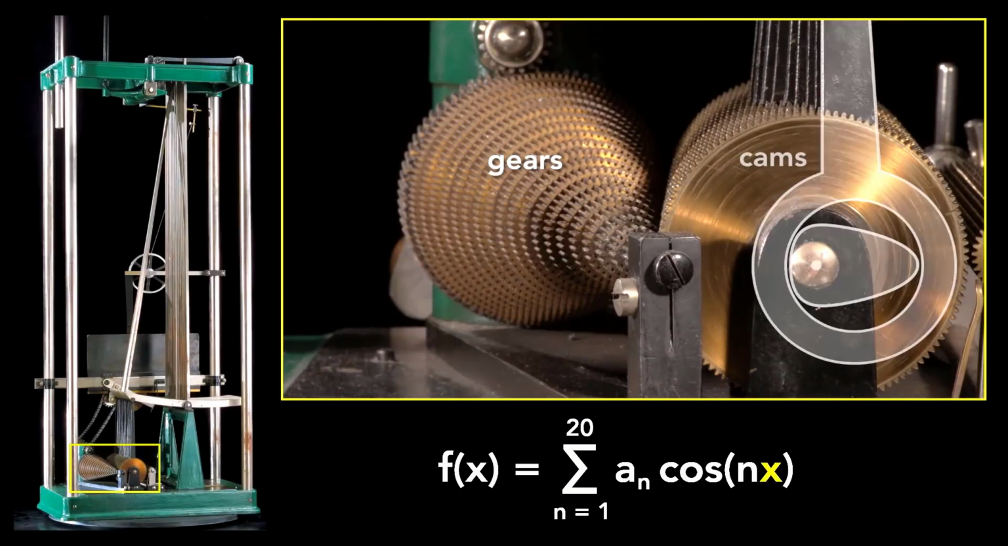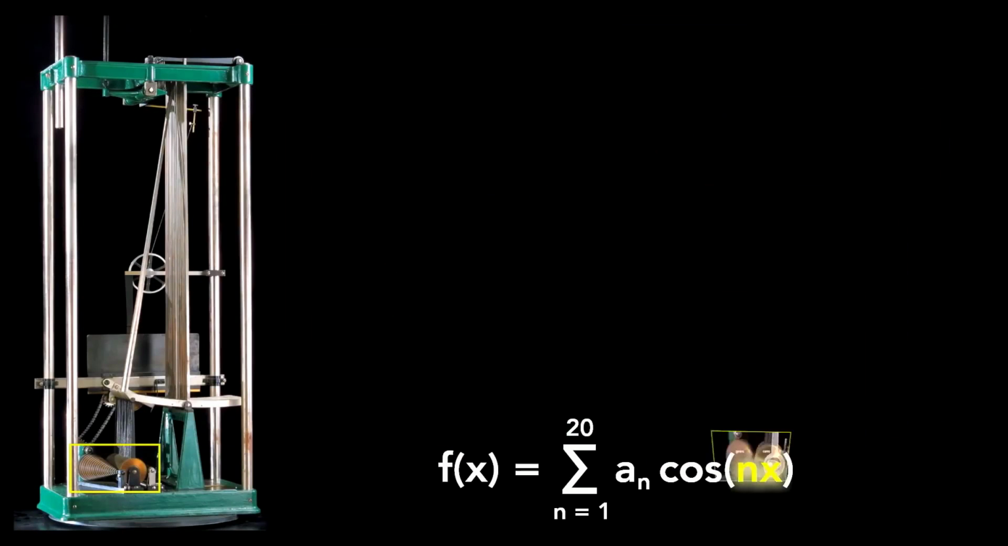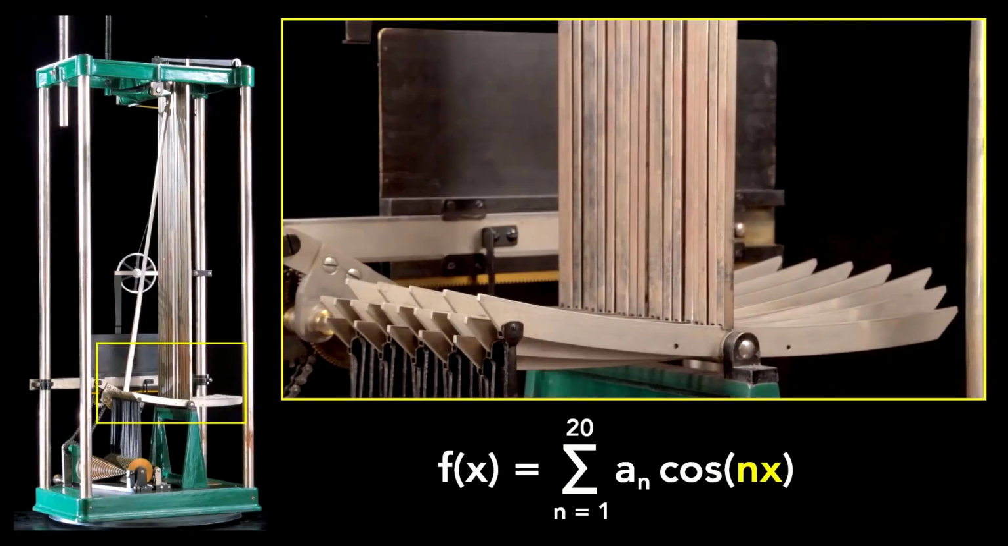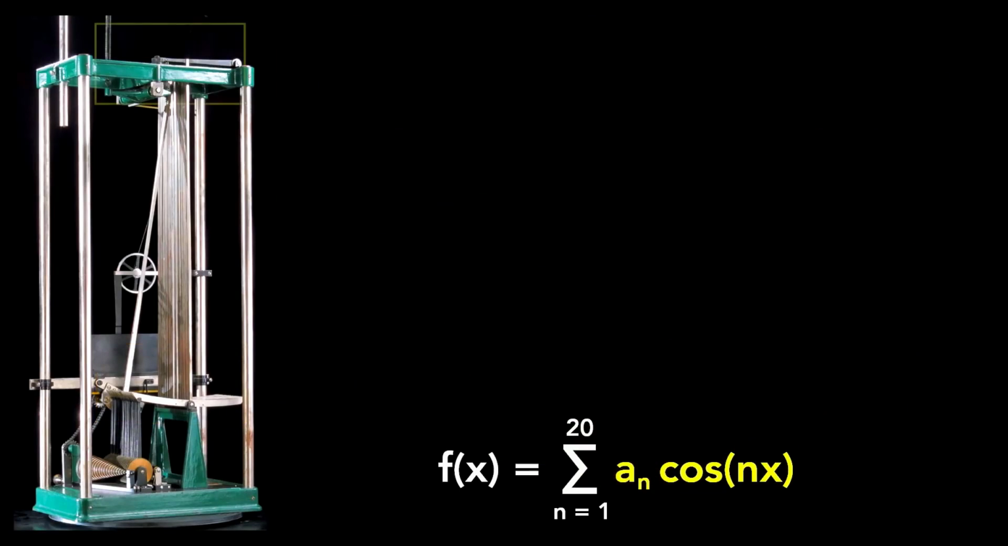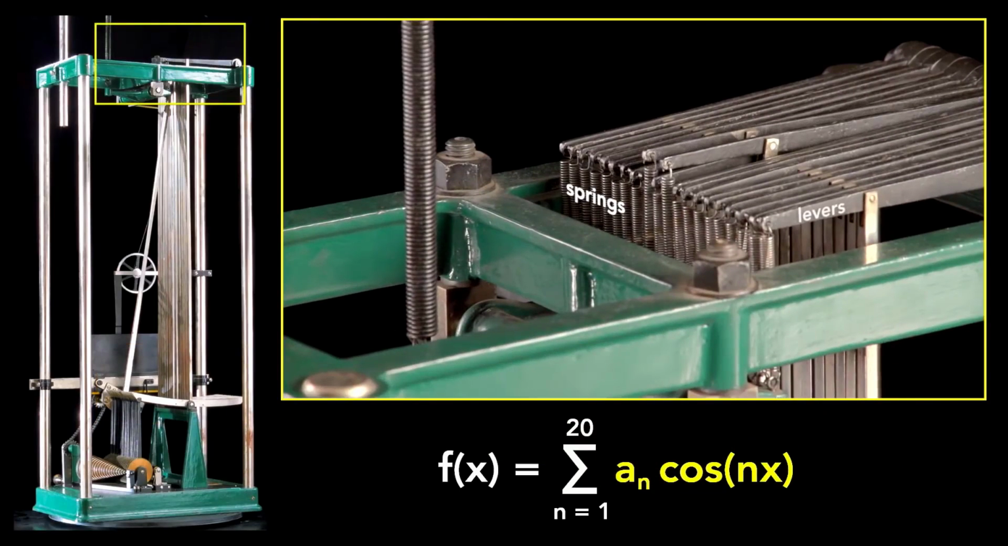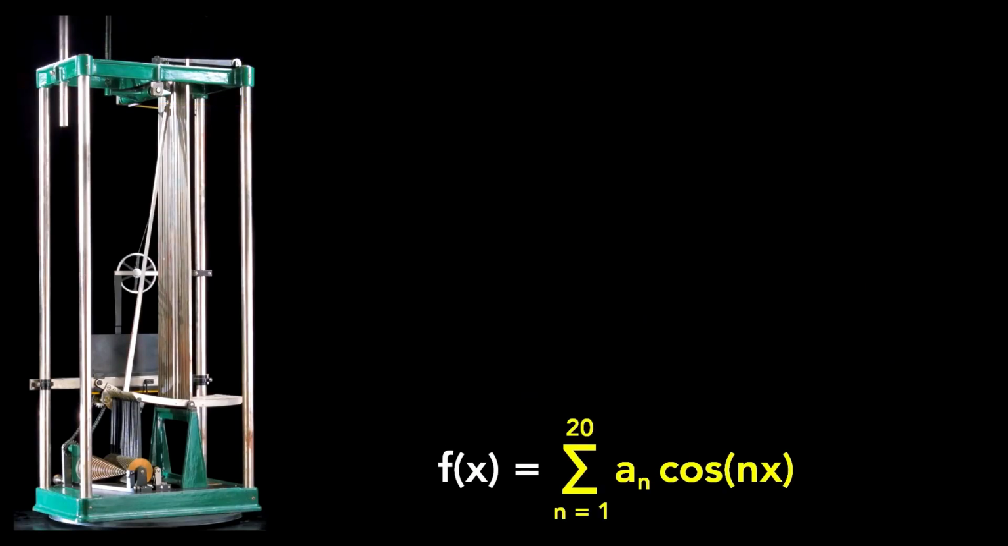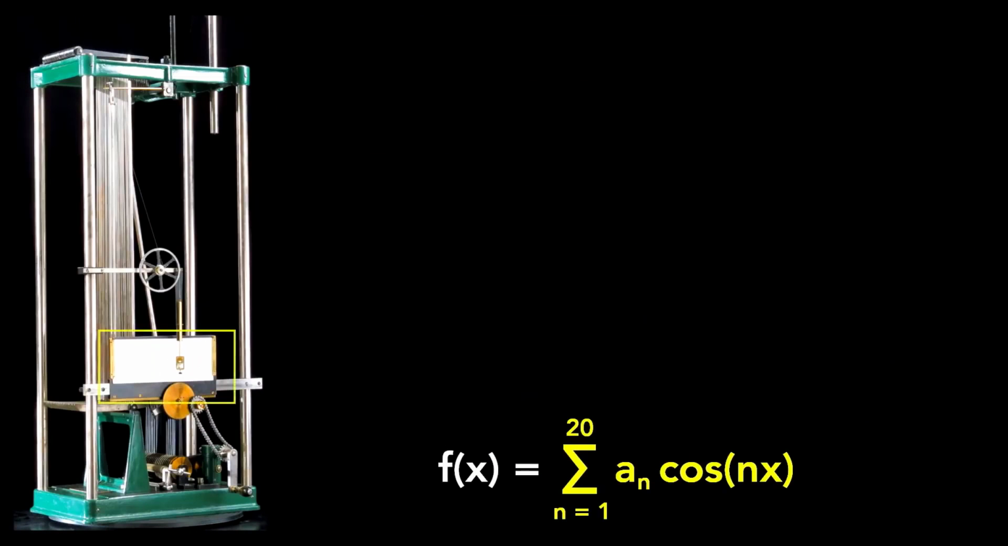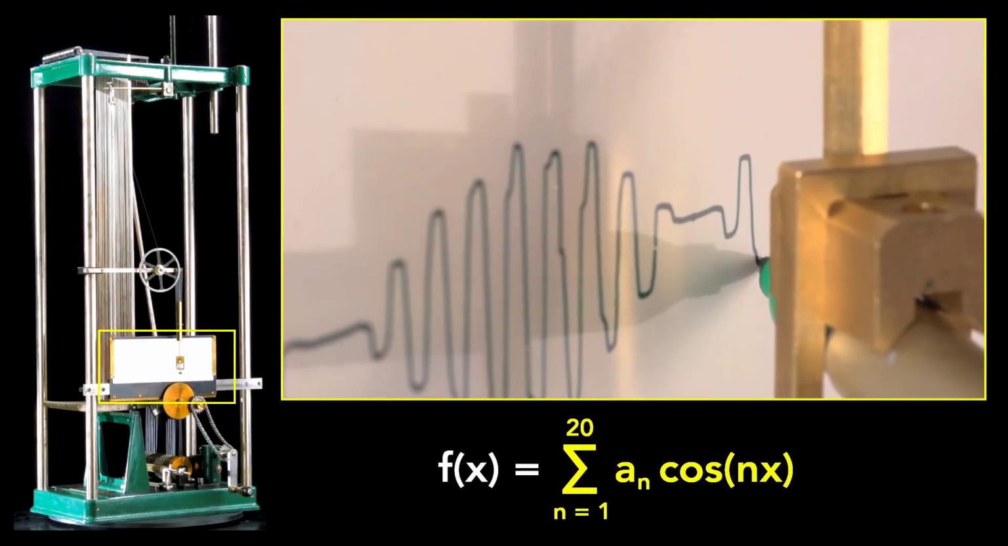Second, gears and cams that generate frequencies. Third, just a little bit above that, rocker arms that create the sinusoids, and amplitude bars to weigh those sinusoids. Fourth, at the top, springs and levers that add together these weighted sinusoids. And lastly, on the front side, a mechanism for recording the sum on a piece of paper.